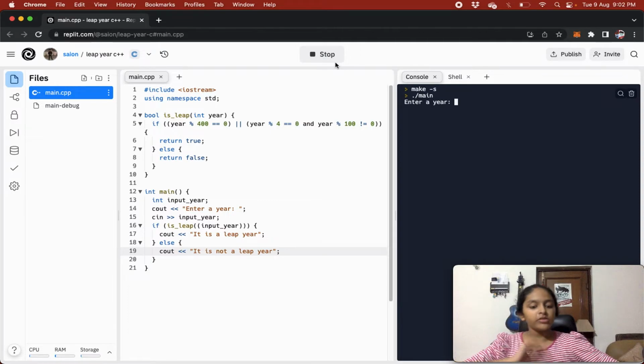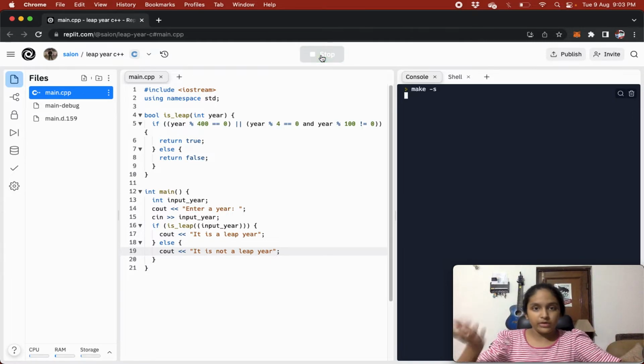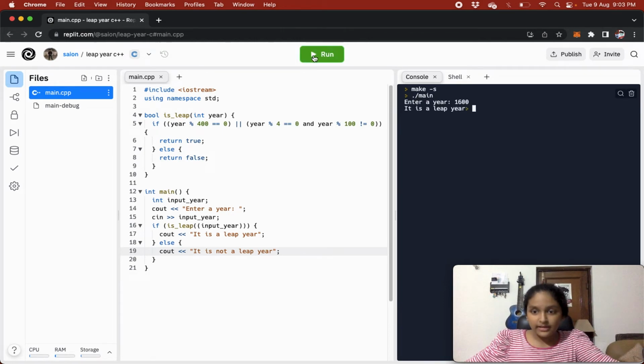Basically let's try 2004. It is a leap year, so correct. What about a century here? Let's try 1700, which is apparently not a leap year, okay? Oh wow! So this code is fully functional on century years plus these years. You can put anything and it is always going to get the correct answer. Such a simple code, and wow, we have completed this leap year code.